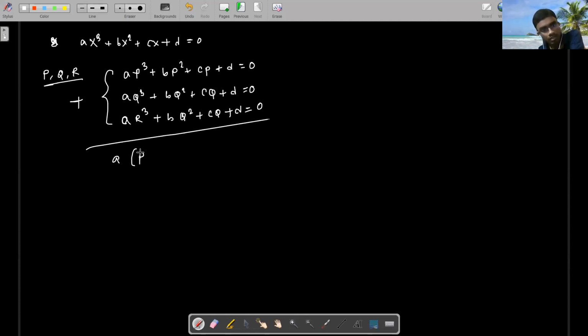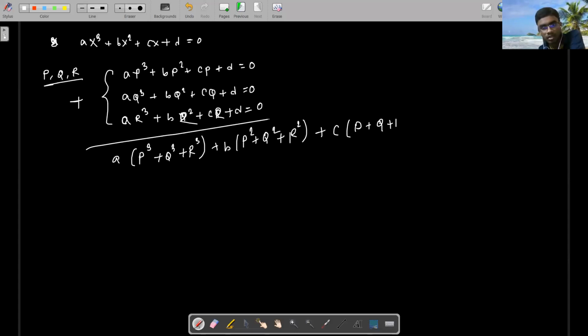a times (p cubed plus q cubed plus r cubed) plus b times (p squared plus q squared plus r squared) plus c times (p plus q plus r) plus 3d equal to 0, right?